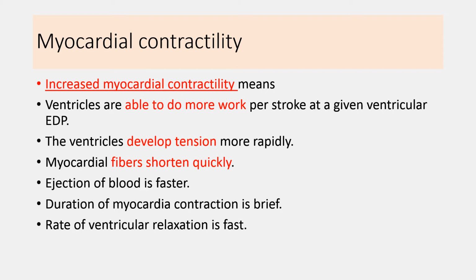So the ventricles develop tension more rapidly. Myocardial fibers shorten quickly. Ejection of the blood is faster, the duration of the myocardial contraction is brief, and the rate of ventricular relaxation is also fast. So these are the various factors that affect the contraction of the myocyte itself. It doesn't depend on the end diastolic volume. So this is the difference between myocardial contractility and the force of contraction.